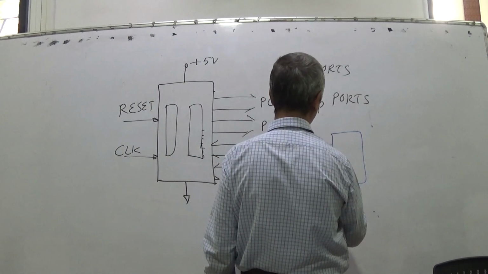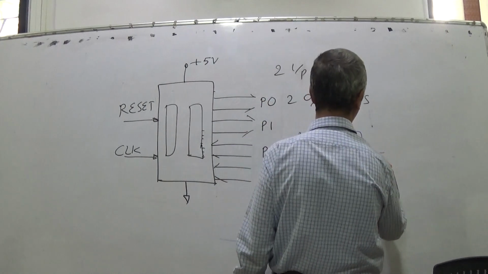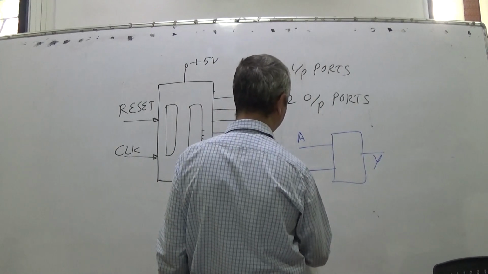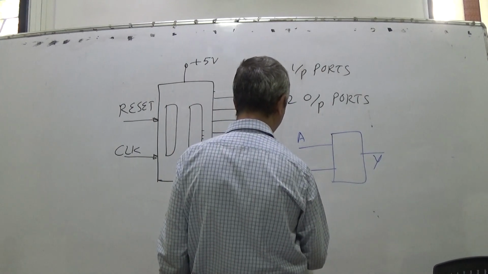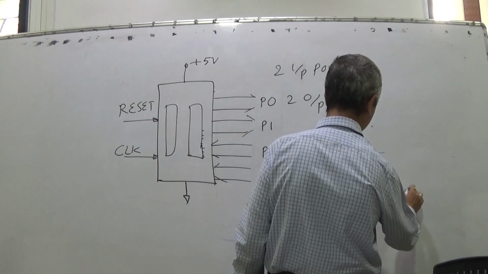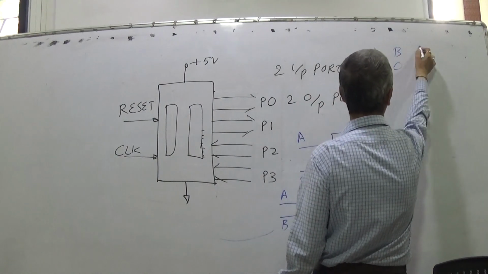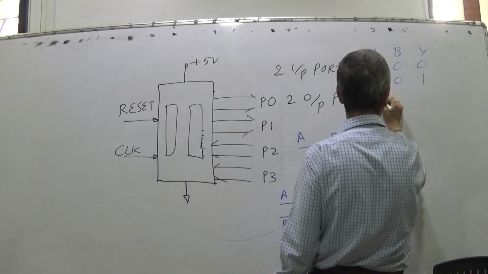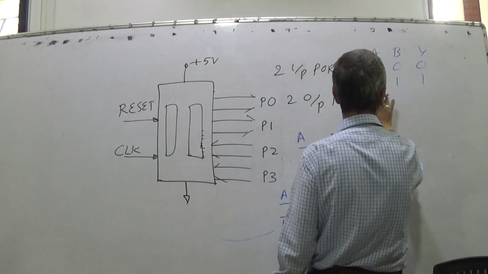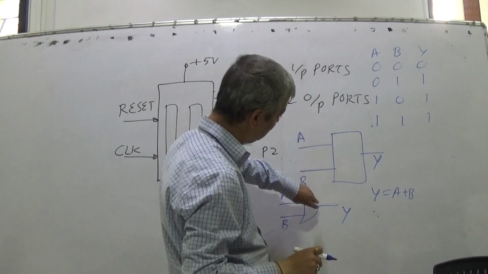What is the simplest thing? 2 input pins, 1 output pin, Y. So you had an OR gate, A, B and Y. So we write Y equal to A plus B. That is A0, B0, Y0. A0, B1, Y1. A1, B0, Y1. A1, B1, Y1. So an actual gate was there.